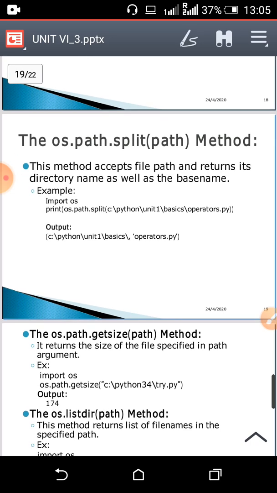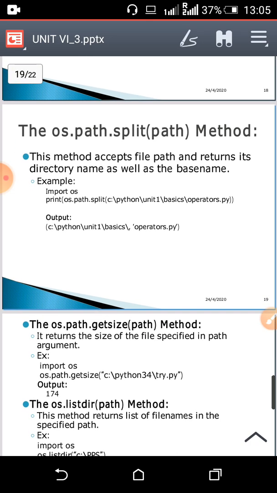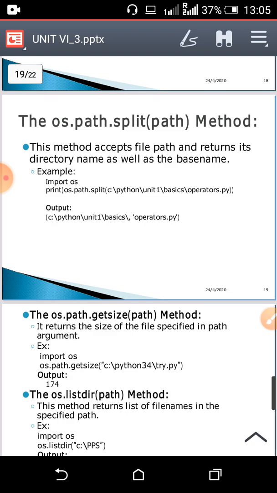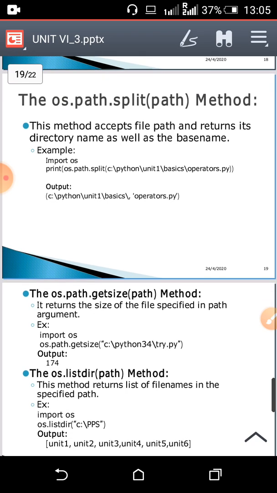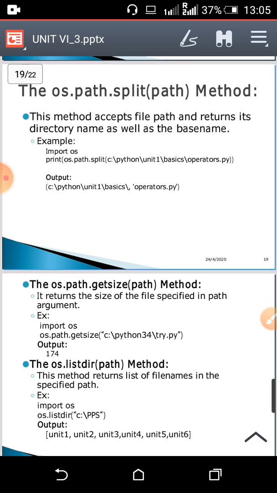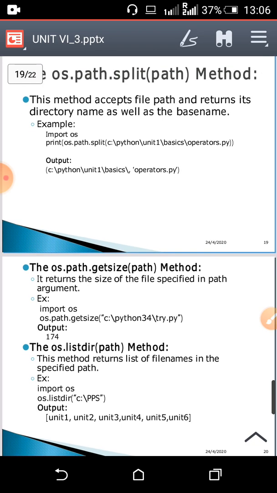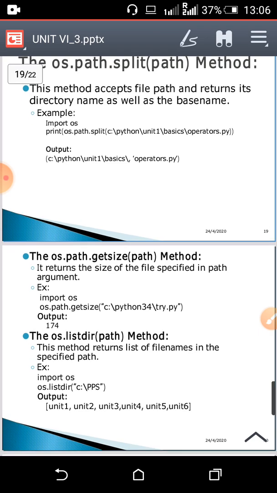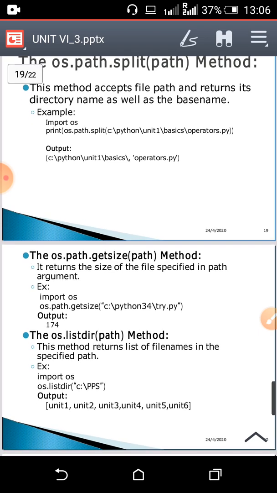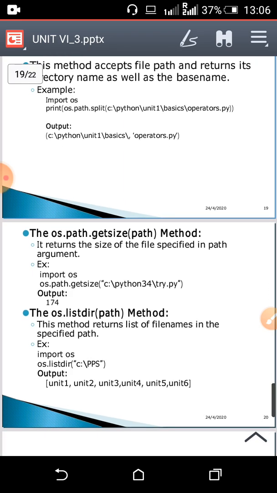Now the next method, the os.path.split method. Okay, so this split method, as its name indicates, will accept the file path and return the directory name and its base name. So it is going to split the directory name and base name. If we take the same path as the previous one, see in the example, import os, print os.path.split(C:/python/unit1/basics/operators.py).